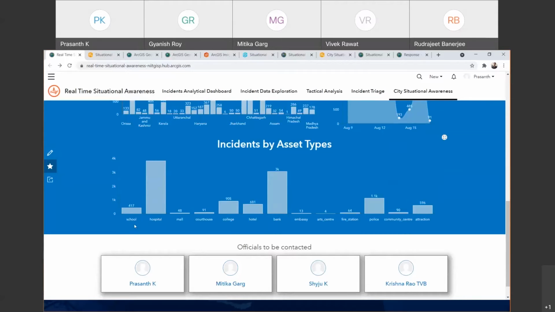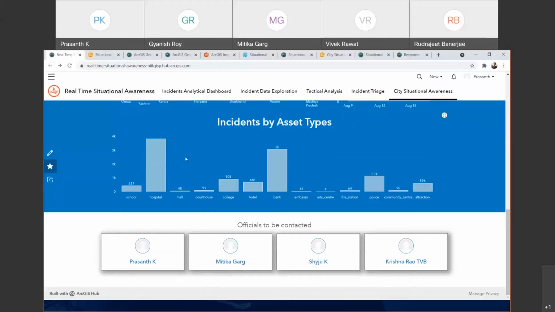And you can also see incident assets by types. So there are schools, hospitals, courts, colleges, hotels, banks, embassies, police stations. There are many assets. So as an organization, if you are a private organization, you have a specific set of facilities which need to be monitored. You can bring those asset information live with ArcGIS components, and you can incorporate the live data coming in from different sources and integrate that with your asset information.